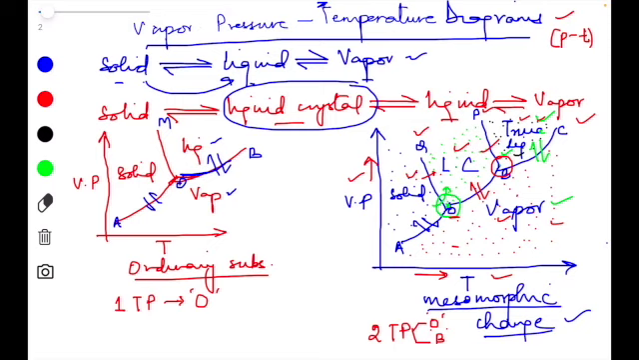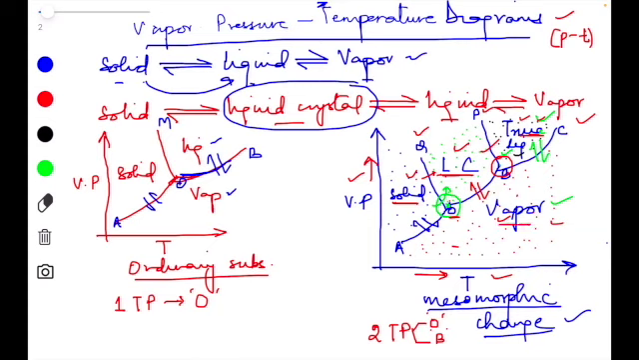Okay, so the areas and what else? The areas within which the solid crystal, the liquid crystal, and the liquid and vapor exist singly are already marked over here. So these are those areas. This is the area where pure solid exists. This is the area where liquid crystal exists, true liquid exists over here, and the vapor exists over here.